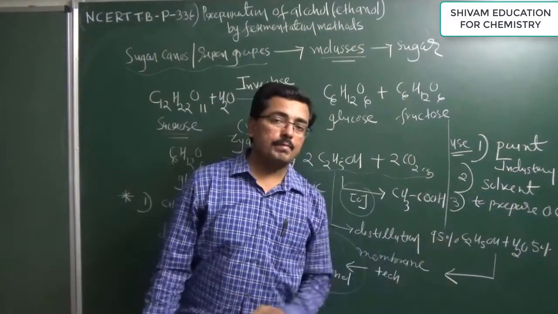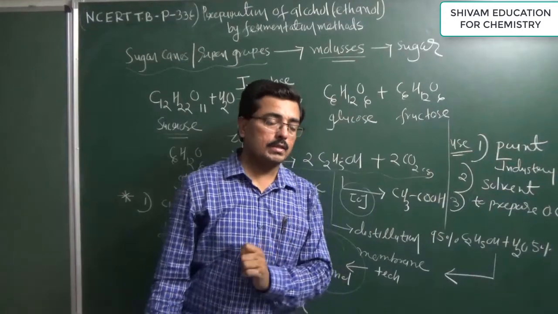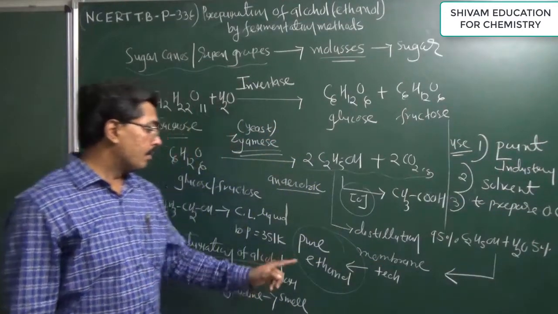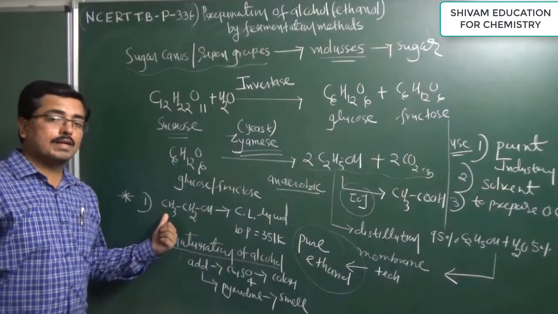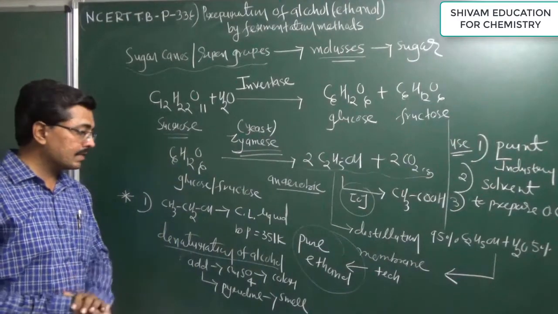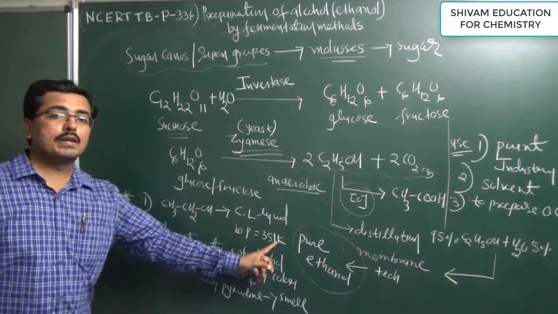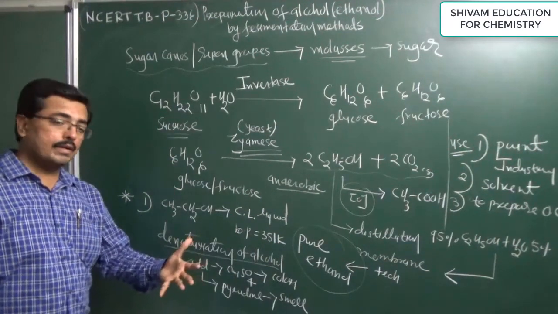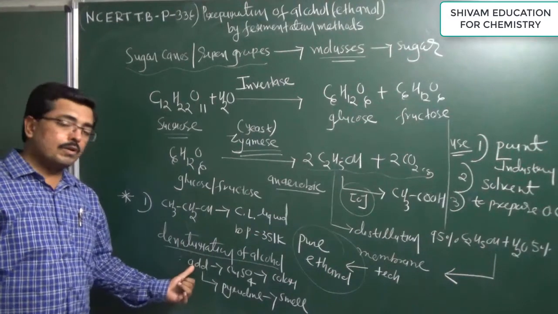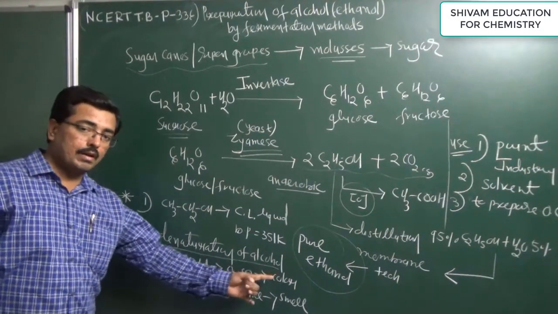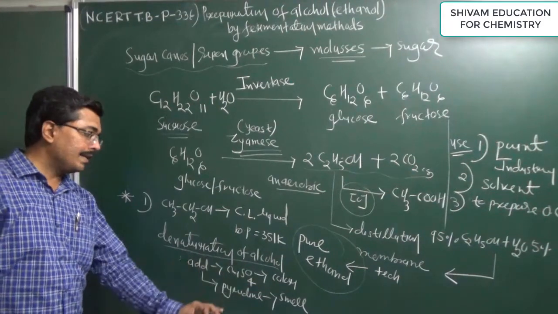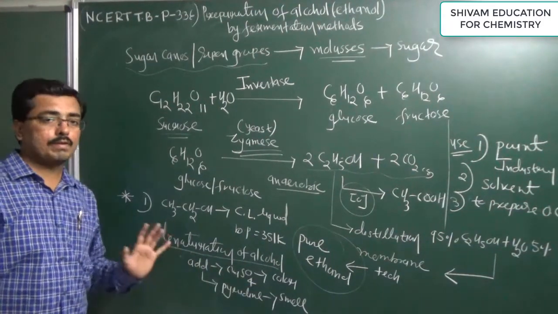From this, pure or absolute ethanol can be obtained by using membrane technology. Pure ethanol is a colorless, odorless, tasteless liquid with a boiling point of 351 Kelvin. To make it unfit for drinking, we add a small amount of copper sulfate, which gives color, and a small amount of pyridine, which gives a smell. This is known as denaturation of alcohol.